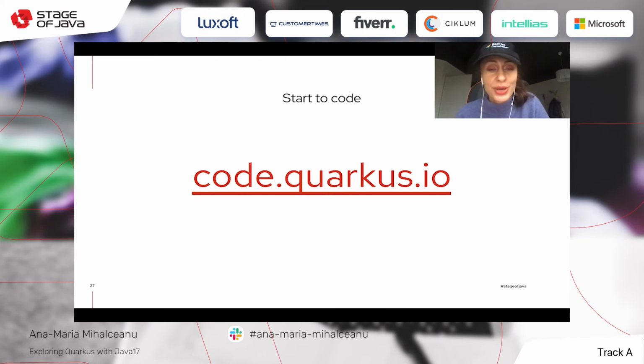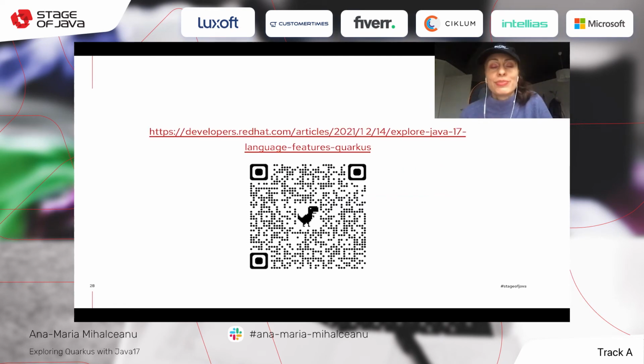And it all started with code.quarkus.io. If you're looking for a place where you can find the code, where you can find the explanations of what I shared with you today, but in written form, there is an article that I wrote in December. It's about exploring the language features of Java 17 with Quarkus. Please scan it. I'm going to leave this here for a while so that you can scan it properly and have access to it. So please don't be shy.